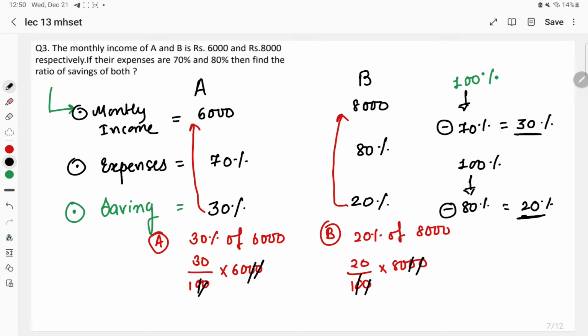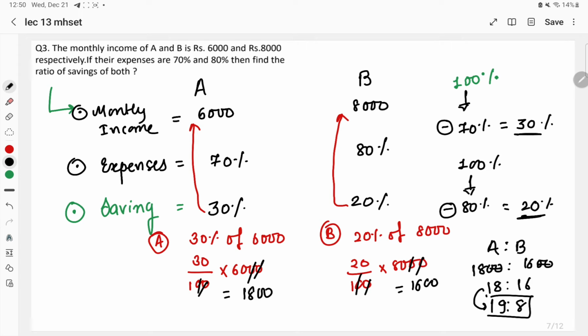Here, what we have to find? We have to find the ratio. Okay, 6 3s are 18, 00. 8 2s are 16, 00. We have to find the ratio of A and B. So what is the value of A that we have got? 1800, and the value of B that we have got is 1600. Cut 0 0 from both sides. Left out is 18:16, whose reduced form will be 9:8. So the ratio of savings of person A and person B is equal to 9:8.